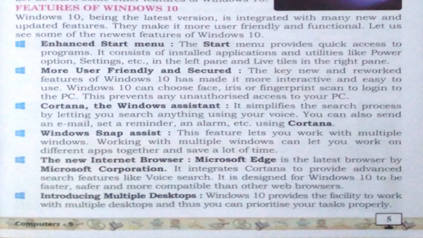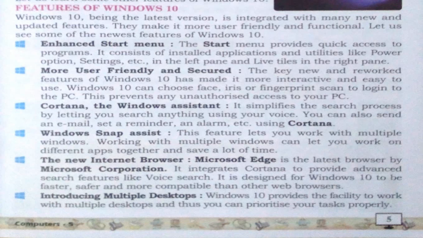Windows Snap Assist. This feature lets us work on multiple windows. We can use multiple windows with this feature and work from one window to another very easily. The new internet browser: with all the earlier Microsoft operating systems, we had an older version of the browser, however many newer versions came.